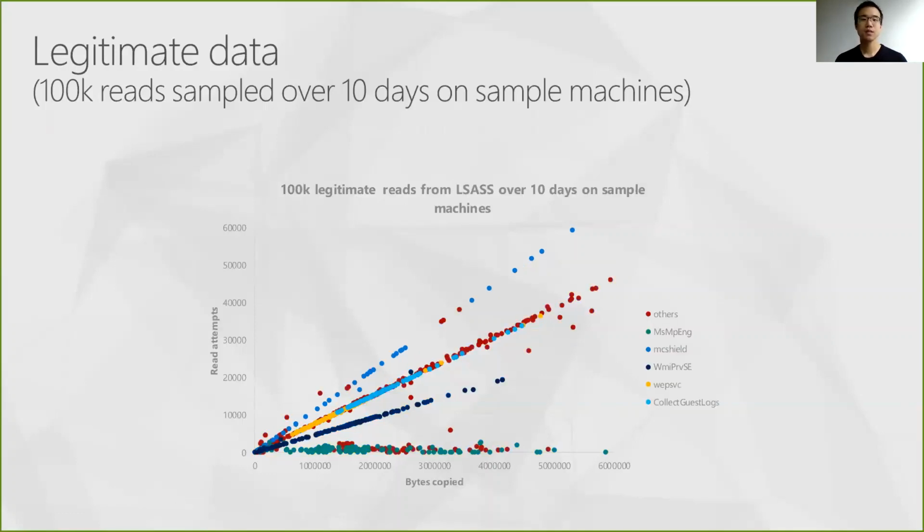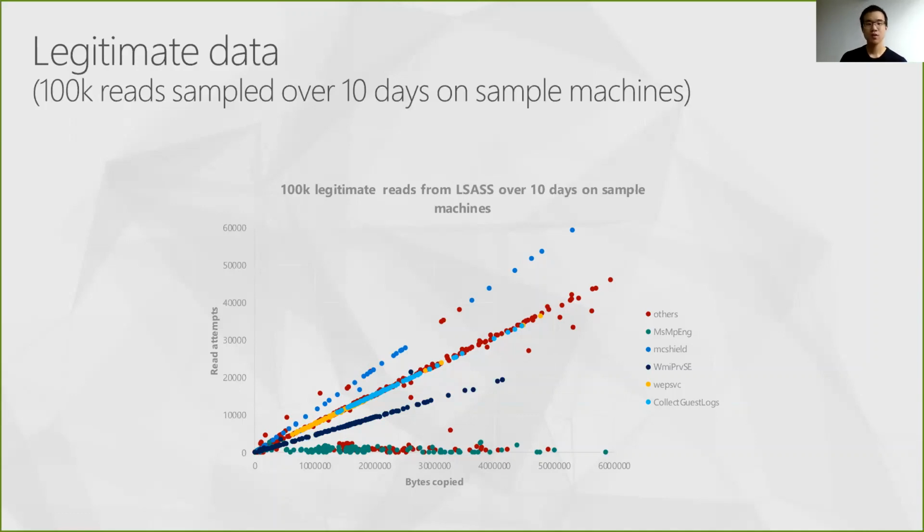In order to have a better understanding of that data, it was of interest for us to label each data point depending on the process which performs the read session. By doing so, we noticed that all the read sessions performed by the same process seemed to be producing data points that were all lying on the same line. For example, we can see that the data points produced by the process called collect guest logs and highlighted in light blue seem to be lying on the same line. Similar observations can be made for other processes.